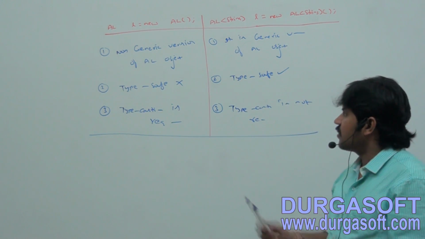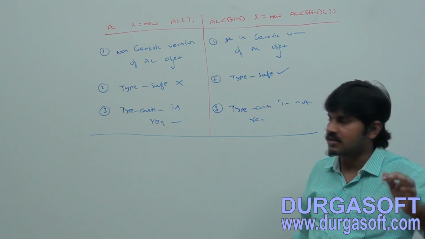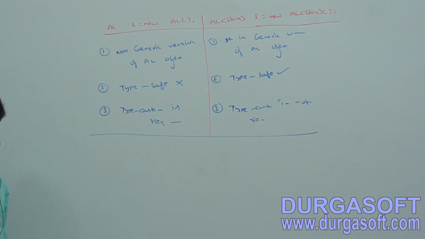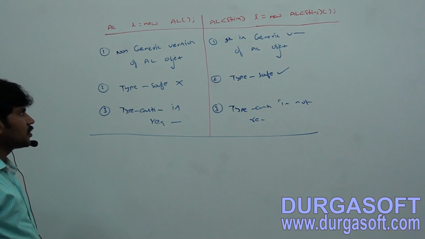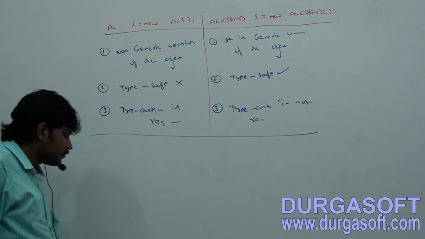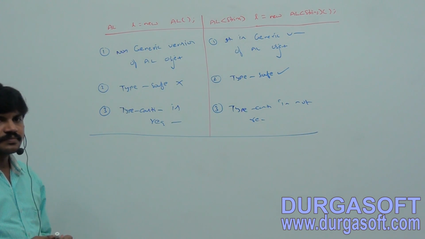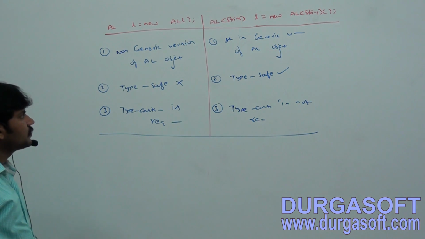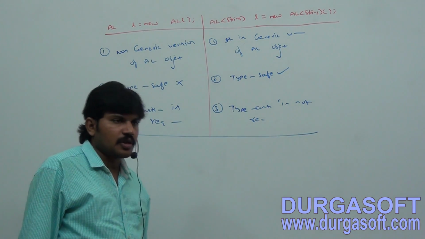Okay, this is normal array list and generic version of array list. What is the difference? Maybe a chance to ask. First, take the table. Array list L is equal to new array list. Array list of string L is equal to new array list of string.